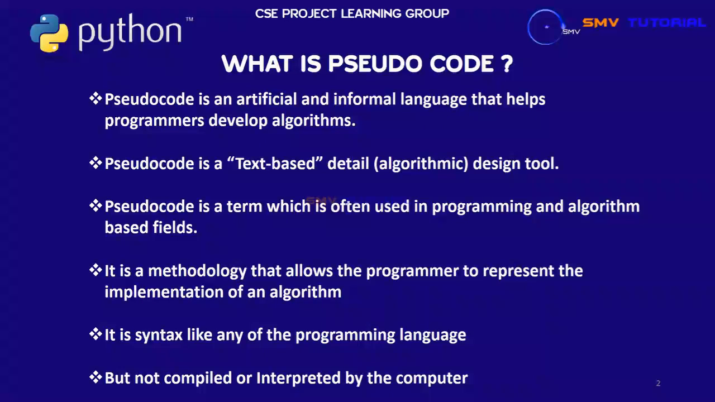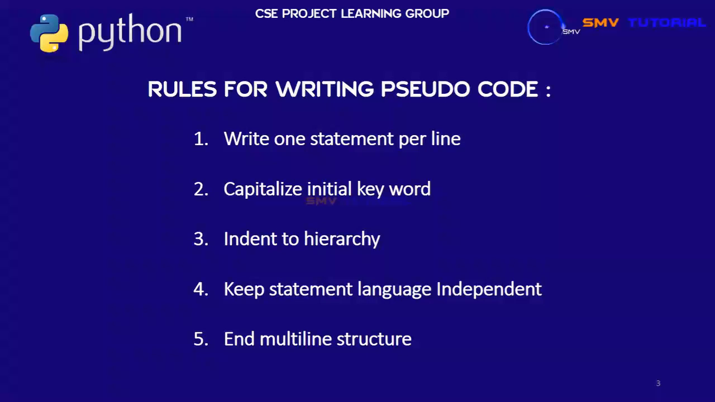Pseudocode has some rules and regulations. First, write one statement per line. Next, capitalize initial keywords. Third, indent to show hierarchy. Fourth, keep statements language independent. Fifth, end multi-line structures.